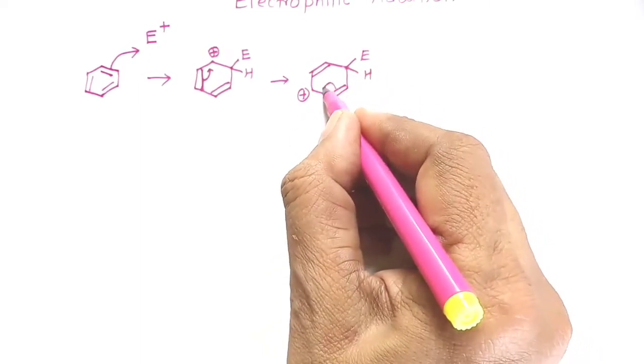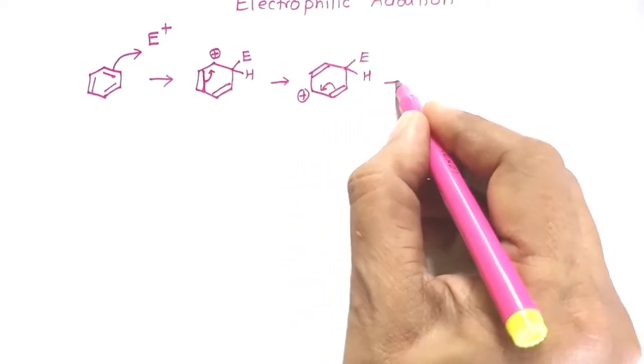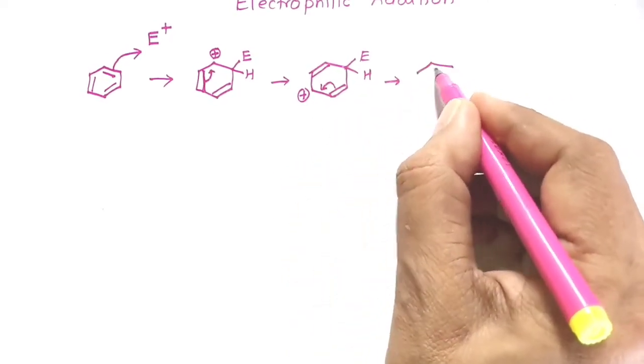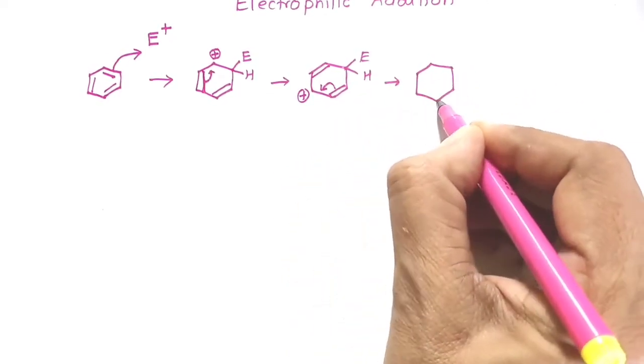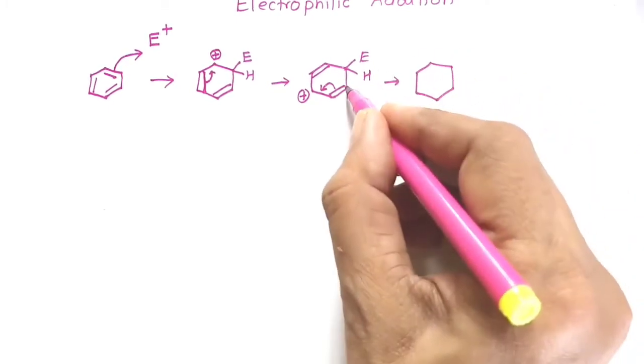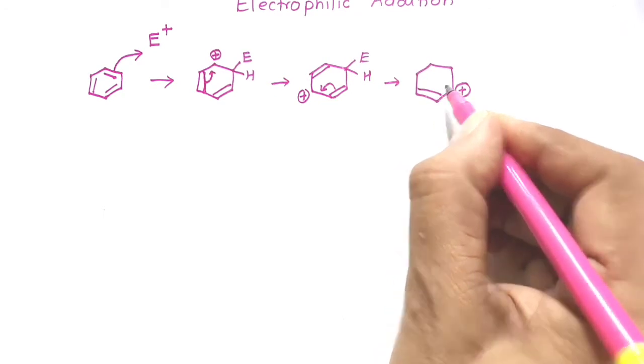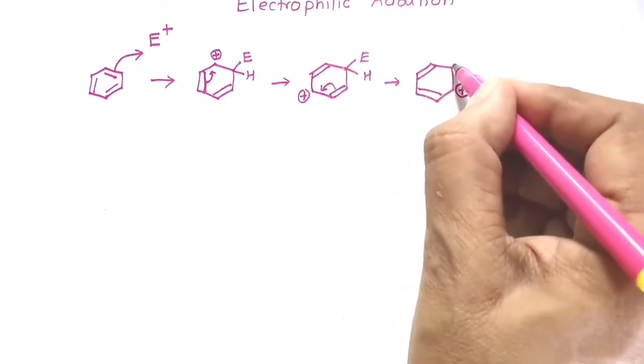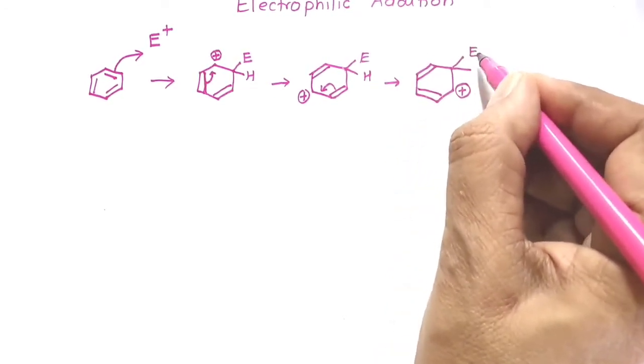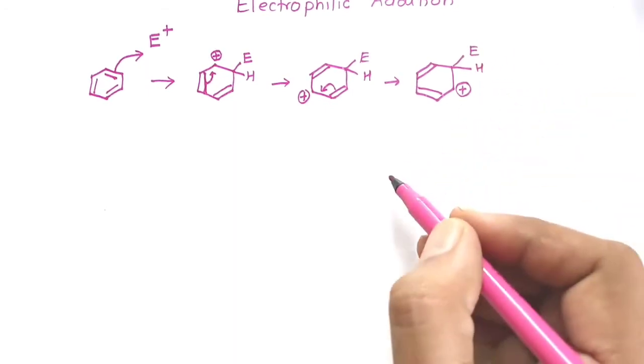Similarly, when this pi electron pair is shifted over here, that will give rise to another canonical structure, or resonating structure, where this carbon now will have the positive charge. There will be a bond formation between the two here, and this is the previous structure.